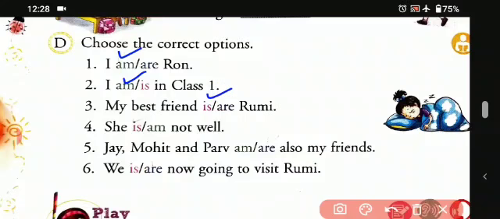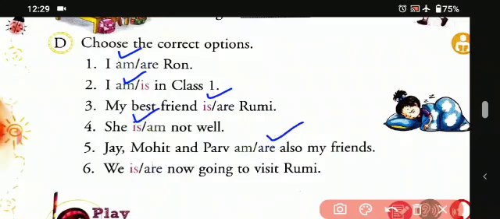Okay. She is not well. When we are using she, that means we are using singular, and she is not well. That means we are using is with it. Fifth one, Jay, Mohit, Parav, dash, also my friends. In this there are three friends, so that means it's a plural one, so we'll be using are. Okay, are also my friends.